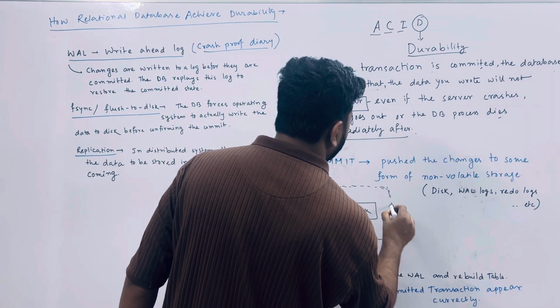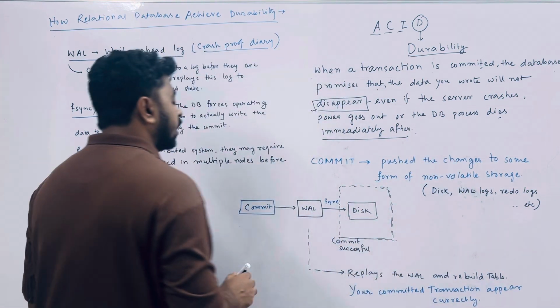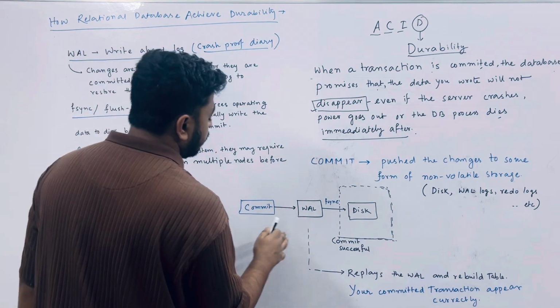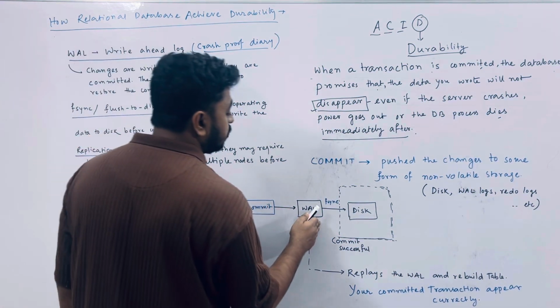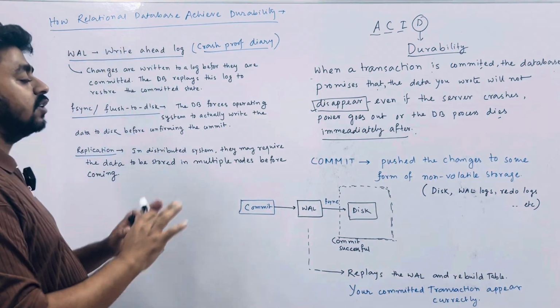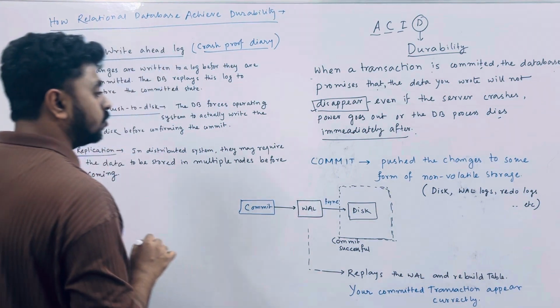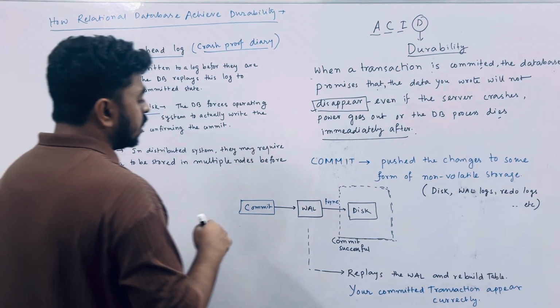Even if your power goes out or the server crashes, your committed data will never disappear. This is the durability promise from our relational database. You got the point?